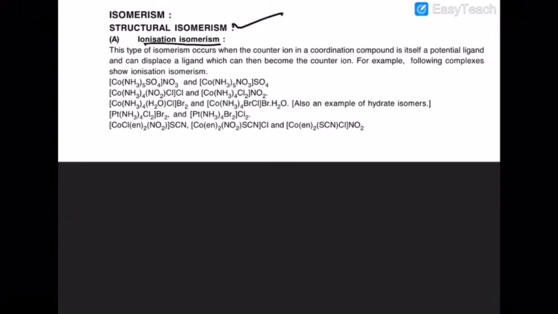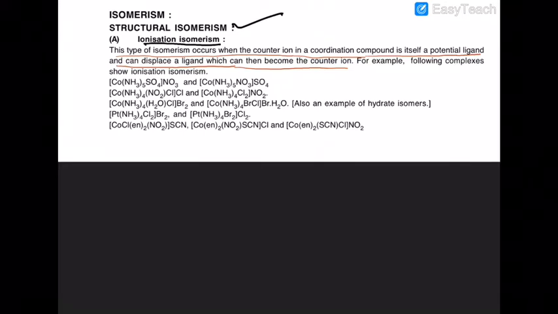As the name suggests, ionization means different ions are given by compounds which have the same structural formula. This type of isomerism occurs when the counter ion in the coordination compound is itself a potential ligand and can displace a ligand, which can then become the counter ion.